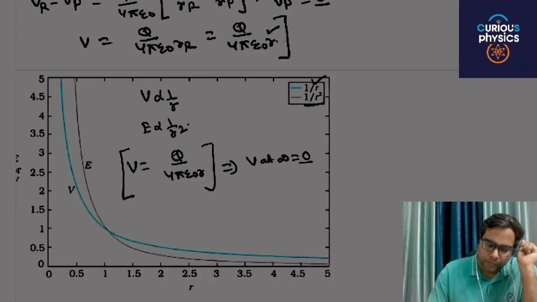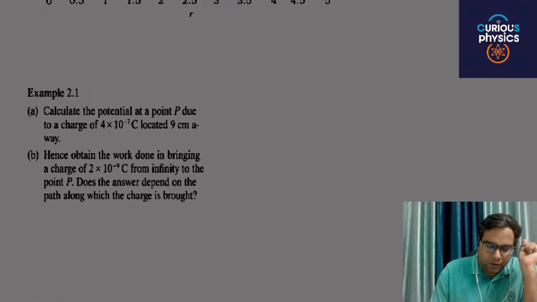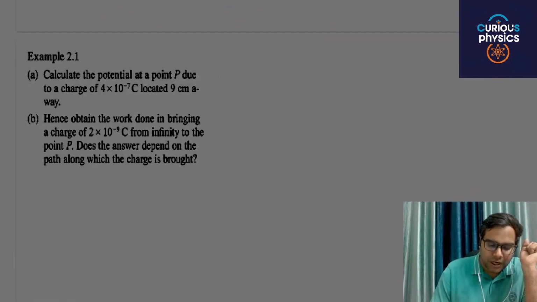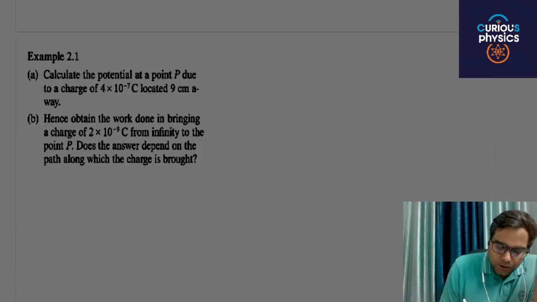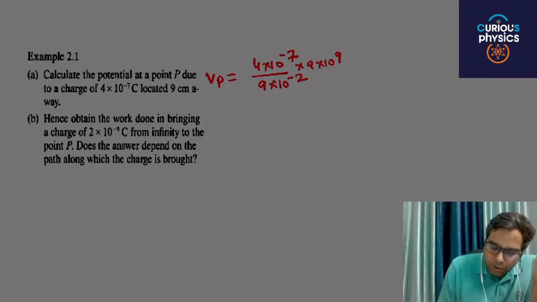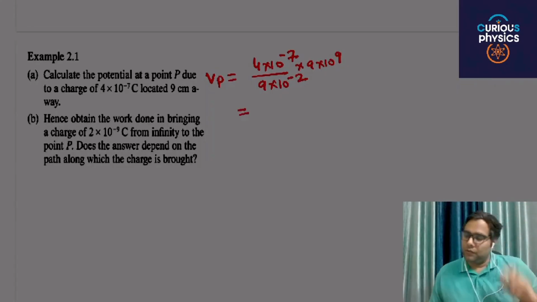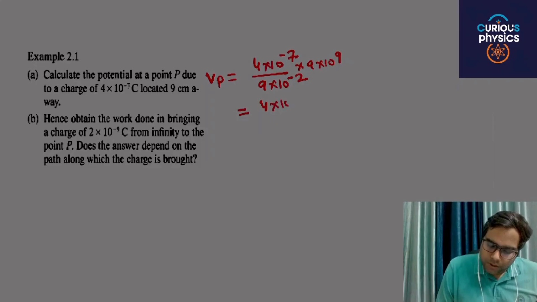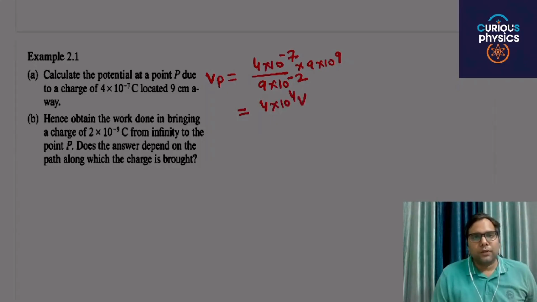Next, calculate the potential at a point P due to a charge. Simply use the formula for potential at point P, which is at a distance of 9 centimeter. Then it will be q, 4 into 10 raised to power minus 7, multiplied by 1 by 4 pi epsilon naught, whose value is 9 into 10 raised to power 9, divided by r, 9 into 10 raised to power minus 2. After solving, you will get the potential as 4 into 10 raised to power 4 volt.